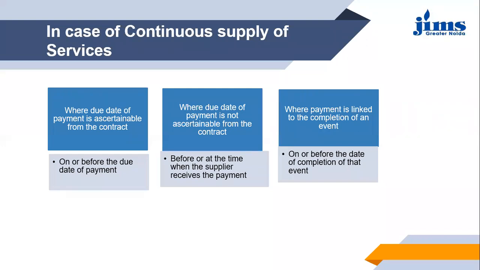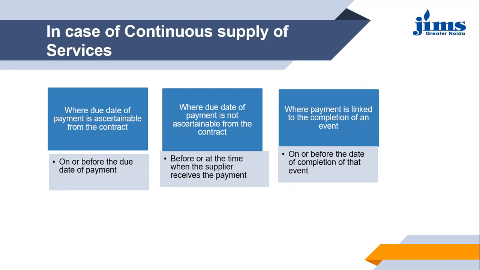For example, if I have to organize 4 conferences and I have given the contract to the event management company, and I have said that once one conference is over, I'll make 25% payment. When the second conference is over, I'll make another 25%. Third conference, another 25%, and at the end of the fourth conference, I'll make another 25% payment. So finally, at the end of the fourth conference, all 100% payment will be made.